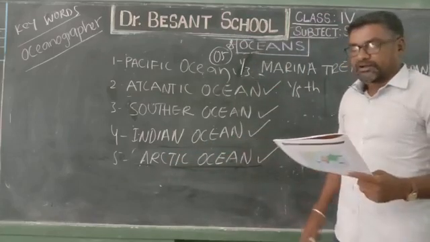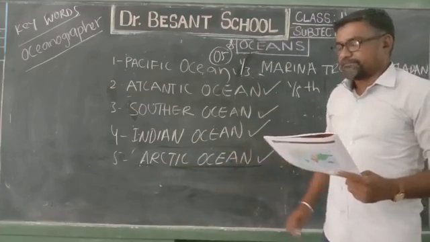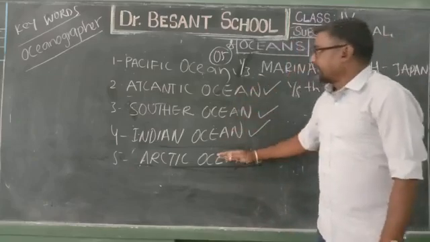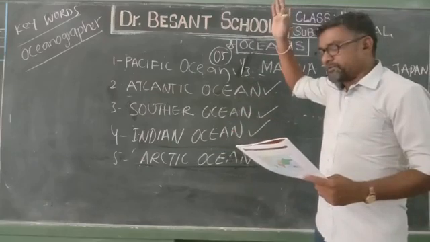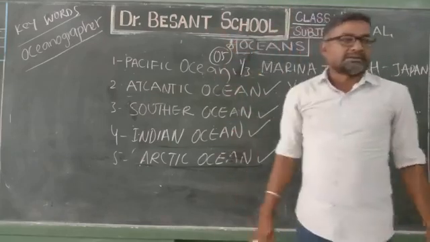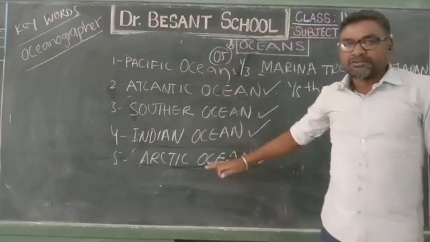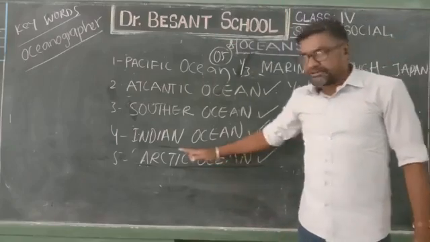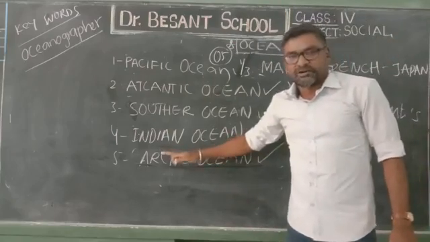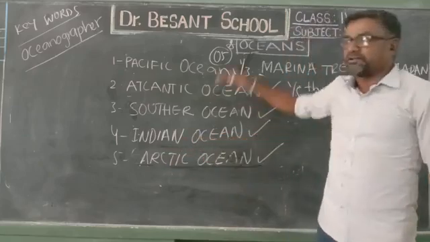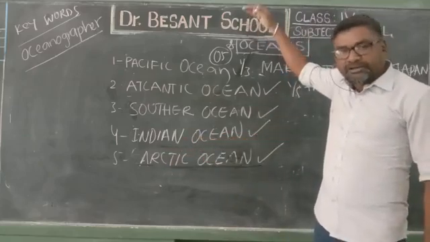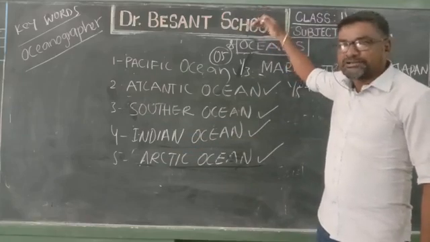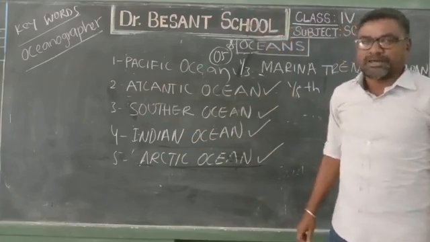Some part of the ocean is located in the north part and some part is completely covered with the polar regions. Polar regions means they are very, very cold. It's a salty water body located in the north part of the earth's surface, and most of the ocean is located in the polar circles.